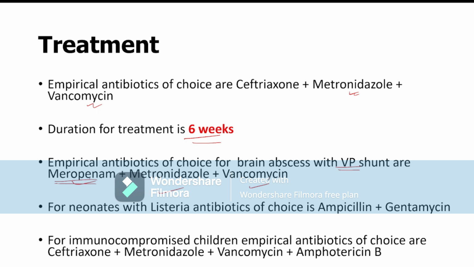Instead of meropenem, we can also give cefepime. For brain abscess in the neonatal period, always think about Listeria, and the antibiotics of choice are ampicillin and gentamicin. If the child is immunocompromised, then the empirical drugs of choice are ceftriaxone, metronidazole, vancomycin, and amphotericin B to kill the fungus.